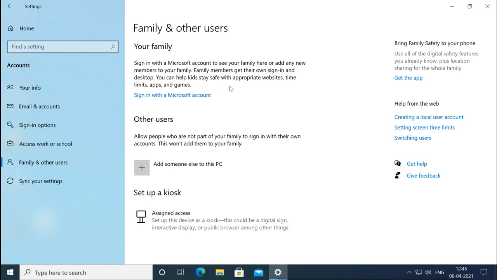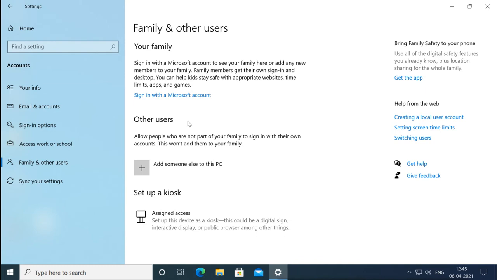Now again it is showing here to sign in with your Microsoft account. It is saying to sign in with your Microsoft account to see your family here or add any new members to your family. Family members get their own sign-in and desktop, and you can help kids stay safe with appropriate websites, time limits, apps and games. You can do that by signing in with your Microsoft account.